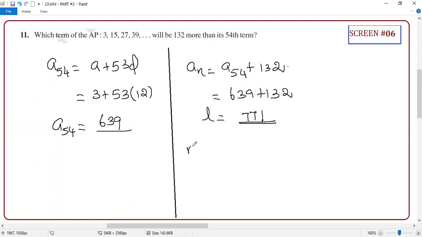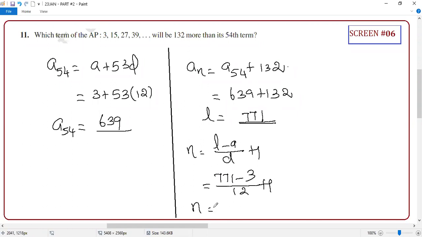Again, which formula? Golden formula. N equals (L minus A) by D, plus 1. L is the term whose position you want. So 771, A is 3, D is 12, plus 1. Guys, simplify and let me know the final answer. 65.